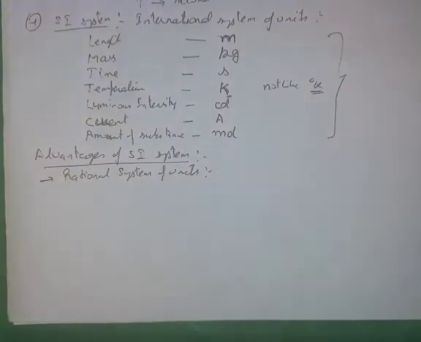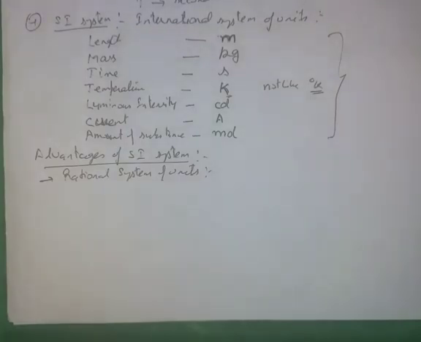In the SI system, the unit of energy, whether it is heat energy, electrical energy, or any mechanical energy, will always be joule. Whereas in CGS and MKS, different units are used for different quantities.